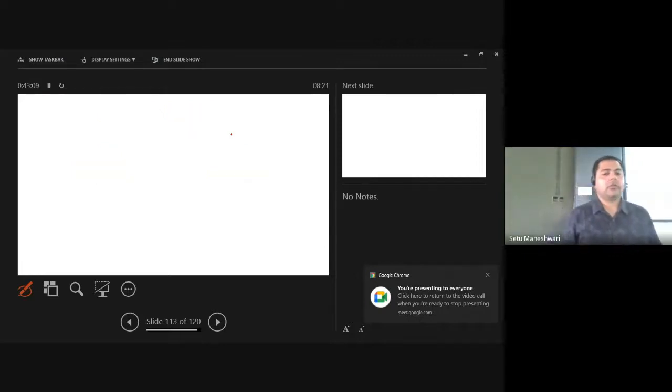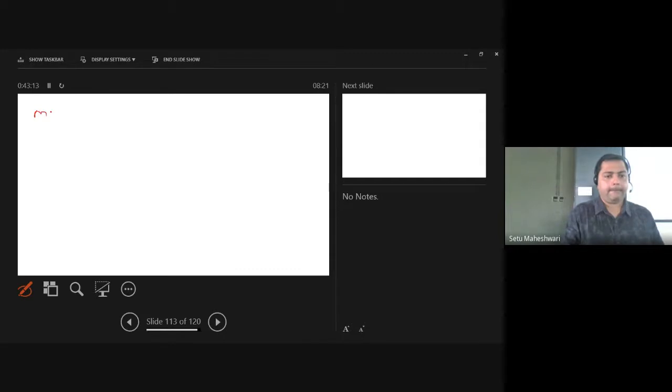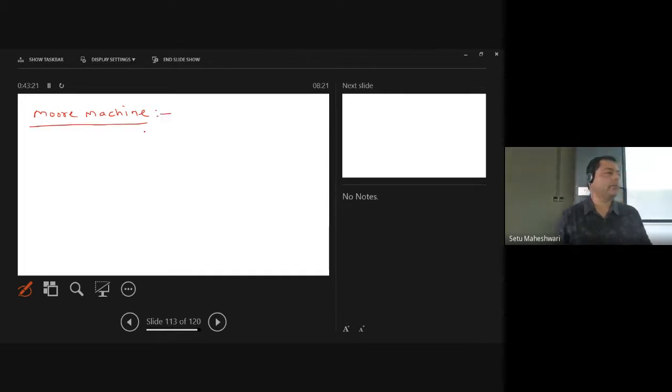Now let us talk about the tuples of the Moore machine. At least one thing I know is that this is also a finite automata. So at least let me write the tuples of finite automata.